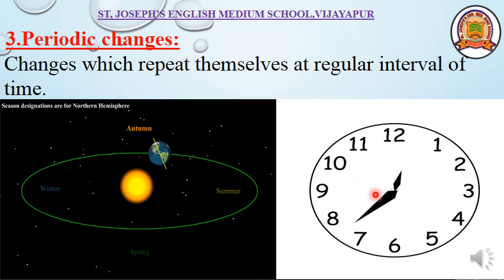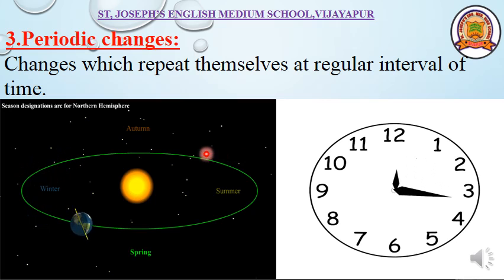Next example is movement of the hands of the clock. You can see here every hour has very fixed minutes. 60 minutes make, yes, each minute, each second there is a fixed time, right? 60 seconds make 1 minute, 60 minutes make 1 hour. So, these are the changes which we are going to observe, which take place in a particular interval of time.